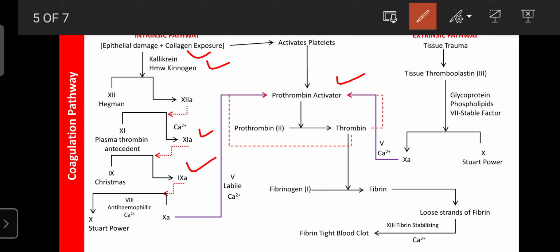Then fibrin can undergo structural changes, that is the polymer reactions. Then it forms strands of the fibrin. In the presence of factor 13, the fibrin stabilizing factor, and calcium, a fibrin-tight blood clot will be formed at the site of the injury. It is the final step where the blood loses its fluidity and becomes a semi-solid like substance due to activation of fibrin.